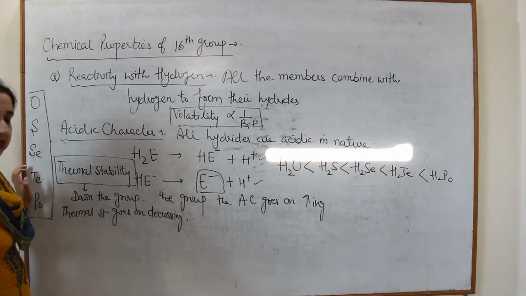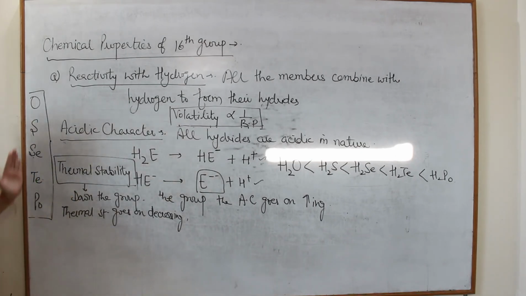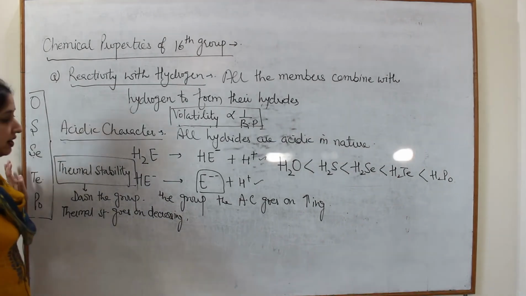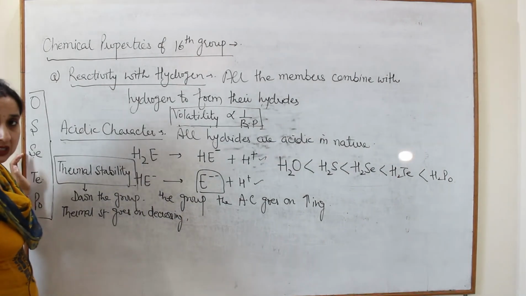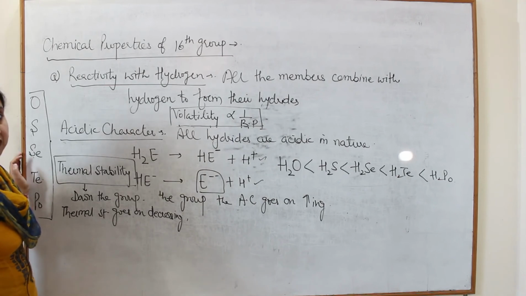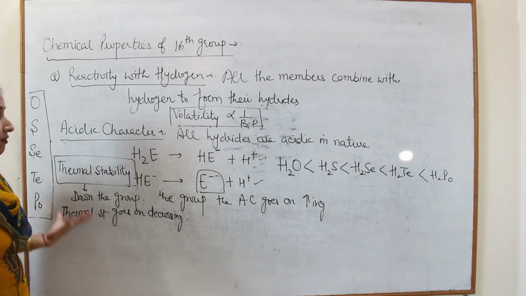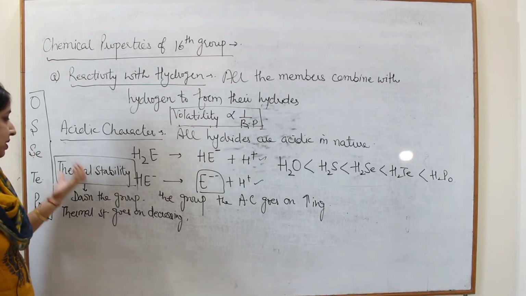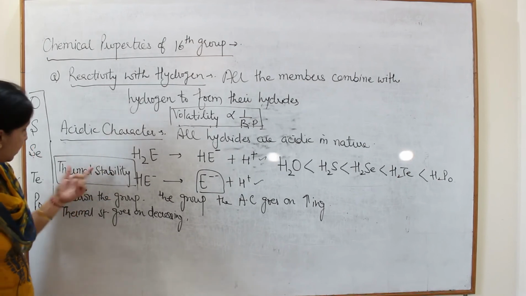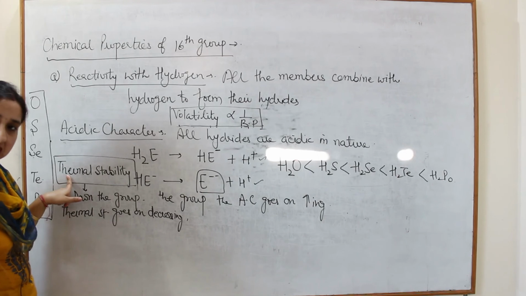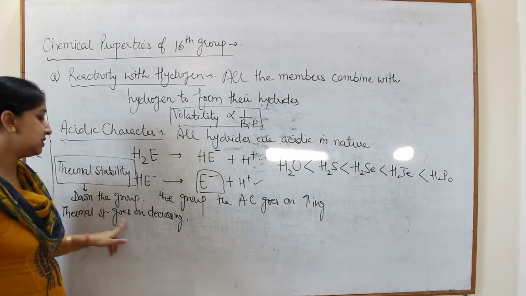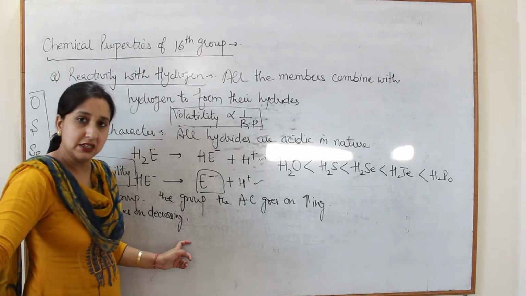Why does it decrease? Again the same concept: as we move down the group, size is becoming larger and larger, and if the size is becoming larger, the force of attraction will be weaker, means if we heat them, they can be easily broken. So if upon heating they are easily broken, their thermal stability goes on decreasing.